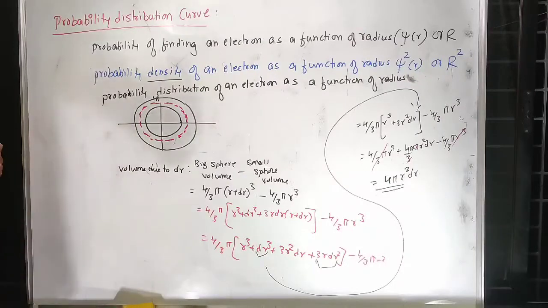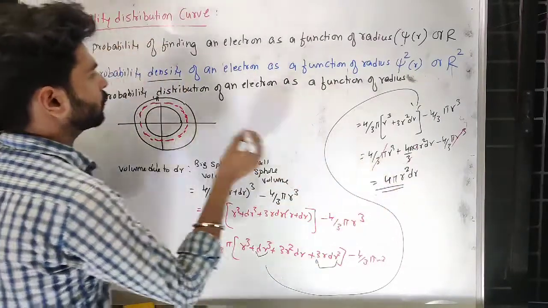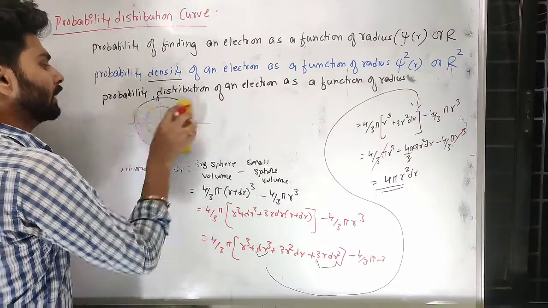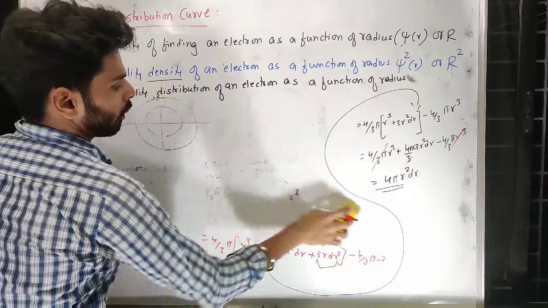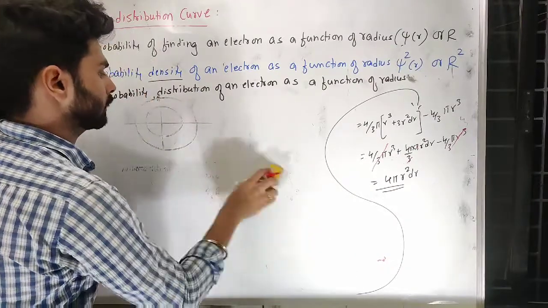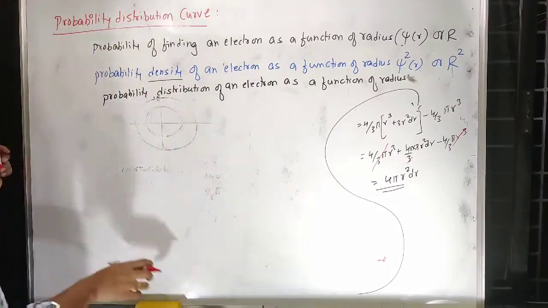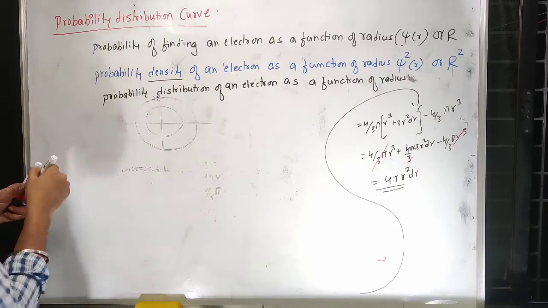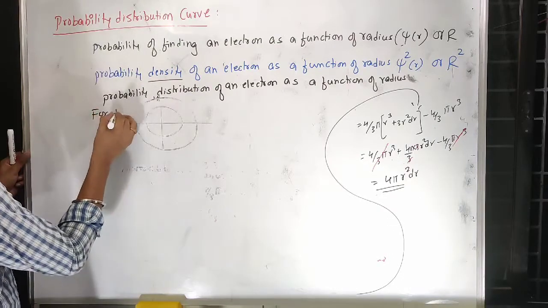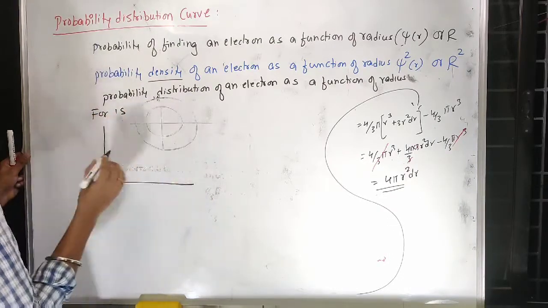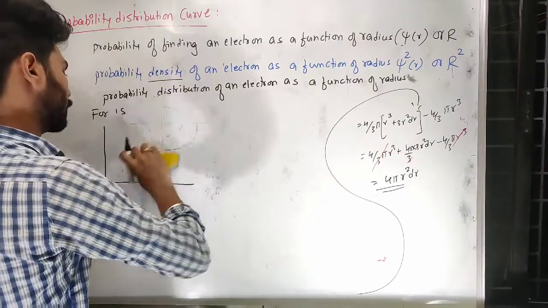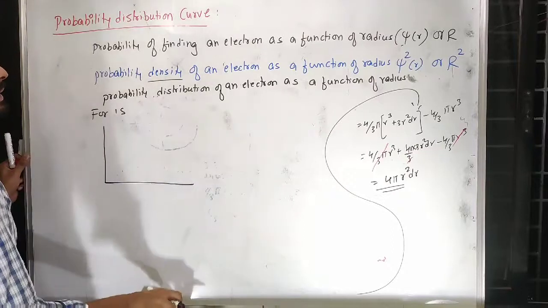So now we are going to multiply this particular small volume with the density. So how will it be for different orbitals? Let's start with 1s. So for 1s, I'm going to have now probability distribution, not probability density.